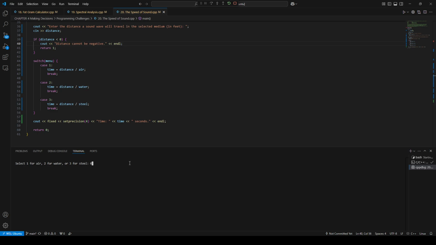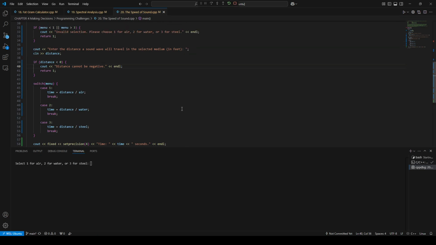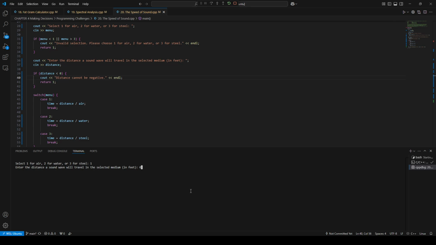Select error for 0. Try 0. Invalid selection. Okay, it passes. 1. Distance cannot be negative.